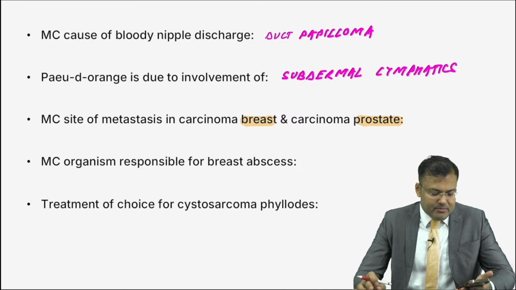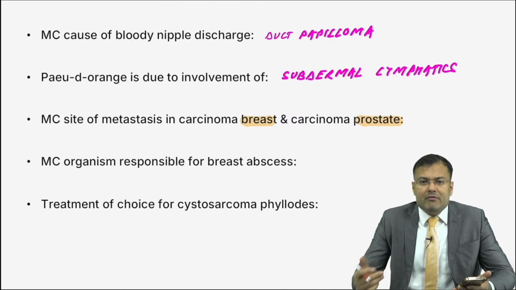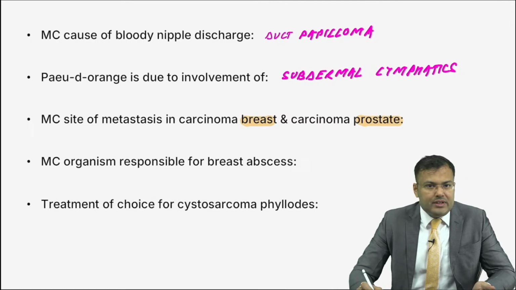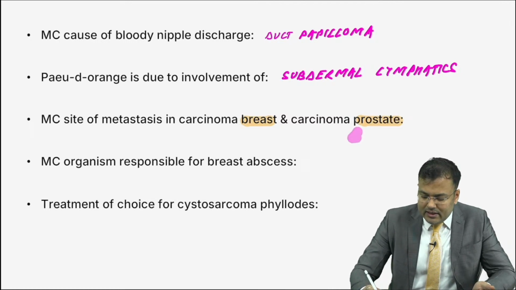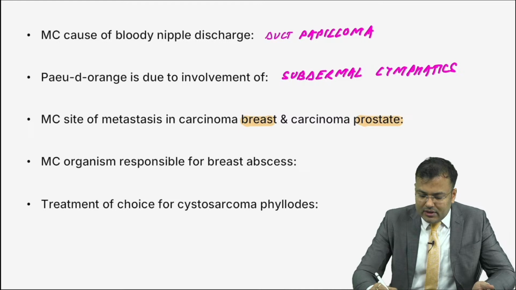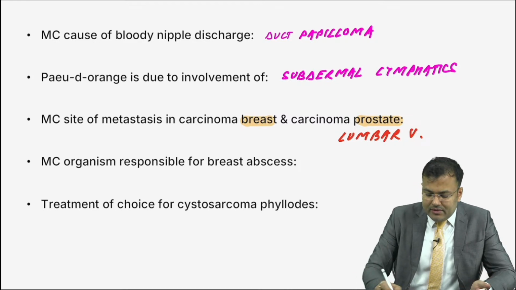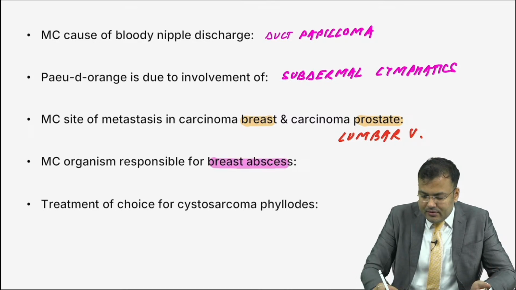In vertebra, which vertebra? Monisha, tell me. Obviously, it is lumbar vertebra. So guys, the most common site of metastasis in CA breast as well as CA prostate is the lumbar vertebra. Clear?